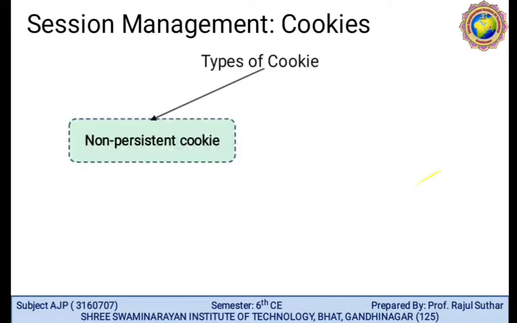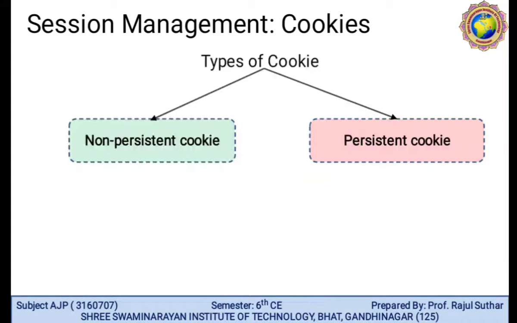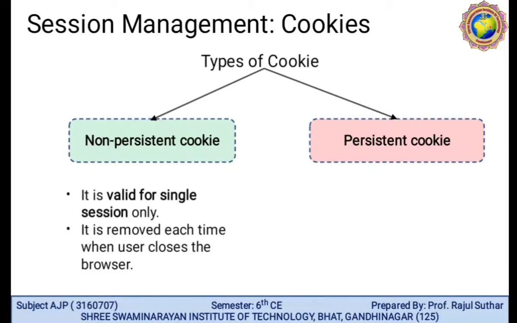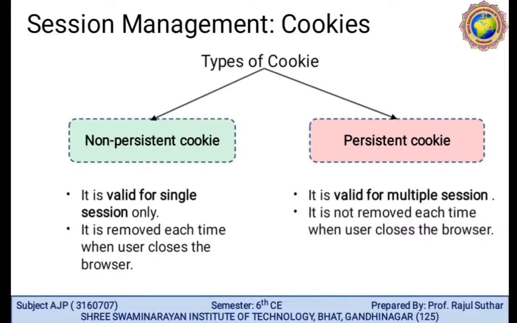Types of cookie: the first one is the non-persistent cookie and the other is the persistent cookie. Non-persistent means it is valid for a single session only, not maintained. So it is removed each time the user closes the browser. A persistent cookie is valid for multiple sessions. It is stored permanently; persistent means permanent. It is not removed each time the user closes the browser. It is removed only if the user logs out or signs out.